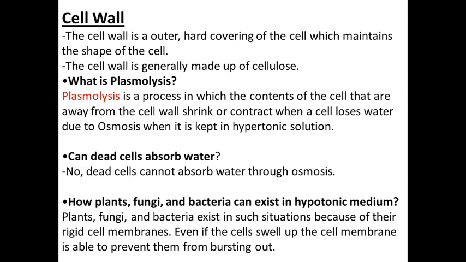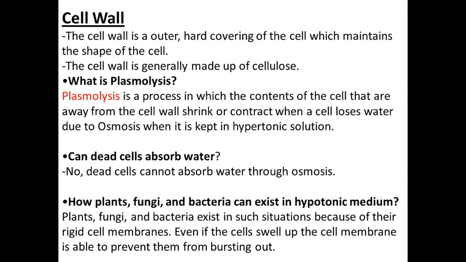In a hypotonic solution there is pressure on the cell wall, but the cell wall exerts pressure back on the plasma membrane, to keep the shape of that cell as it is. But in the case of a hypertonic solution, the concentration of water in the cell is higher. So cells lose water and the contents inside the cell shrink. And this process is called plasmolysis.